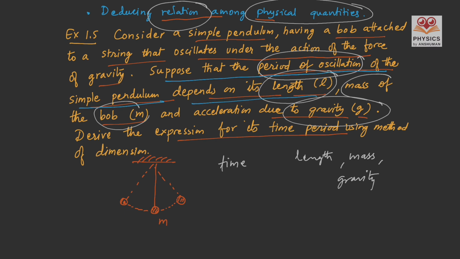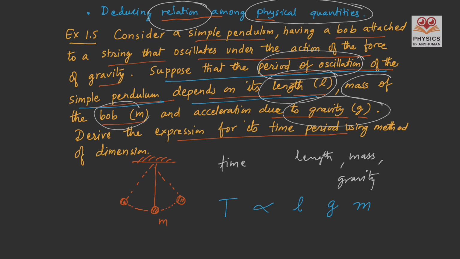To really do that, we have to go back to the question. In the question it says that suppose the period of oscillation of the simple pendulum depends on its length, mass, and gravity. So we can write the time period depends upon length, acceleration due to gravity, and mass.